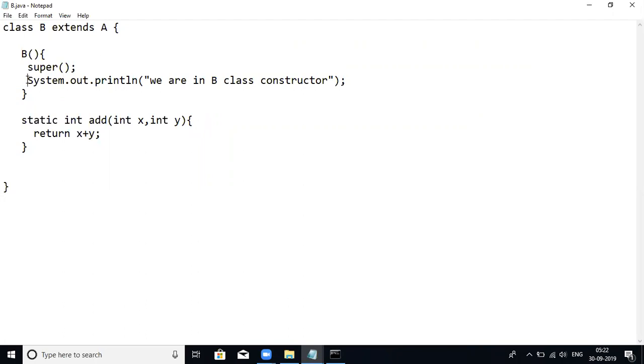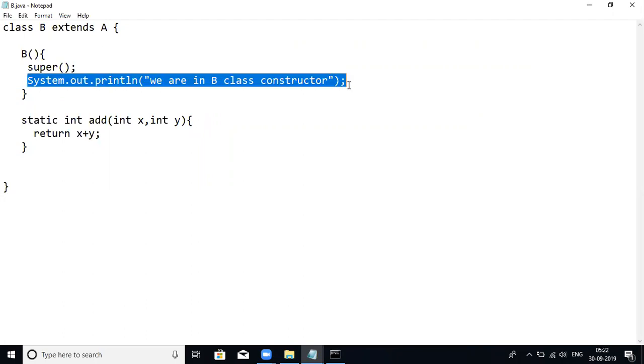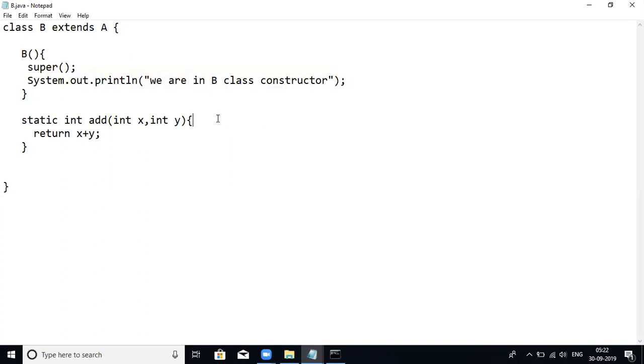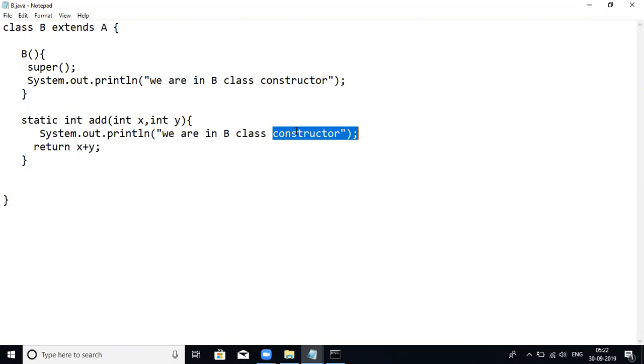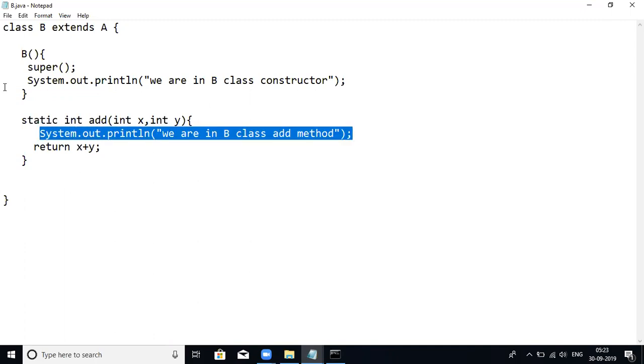To understand which method is executed, I will just keep a message here. Now we are trying to understand static methods, I mean, overriding static methods. Look at that. We are in the B class, add method. I kept this message so that if that method is executed, the message will be displayed and we can understand which method is executed.